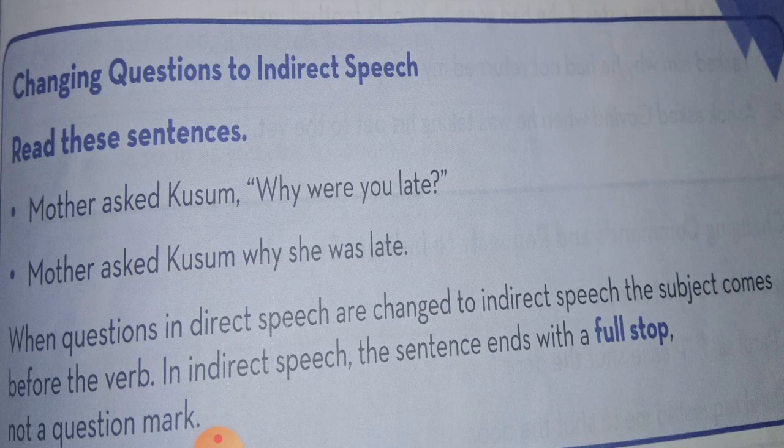You will answer either yes or no. Questions beginning with auxiliary verbs is, are, am, was, were, has, have, had, do, does are called yes and no questions, and the other questions are called WH words questions.